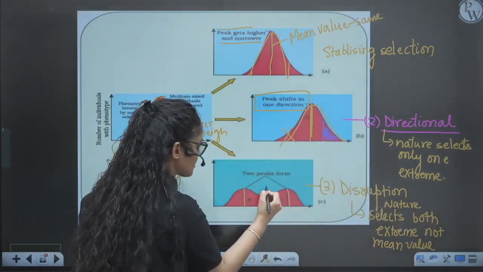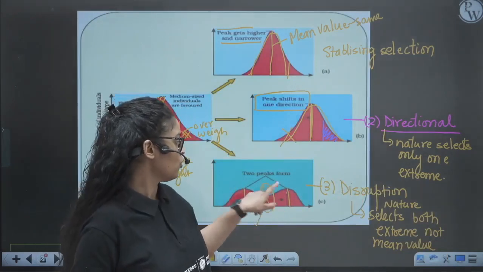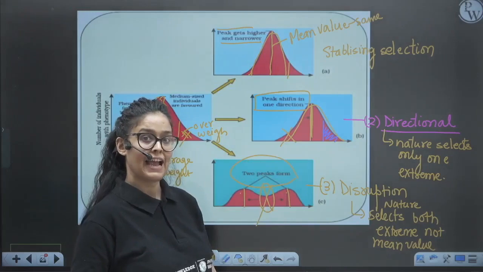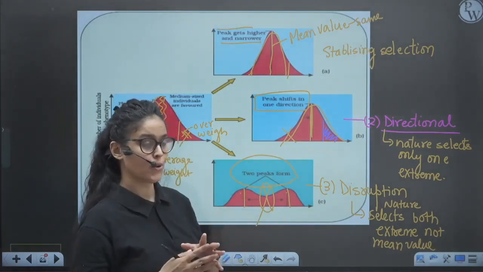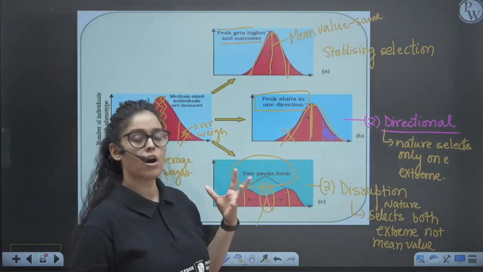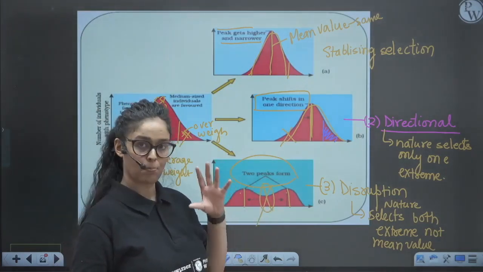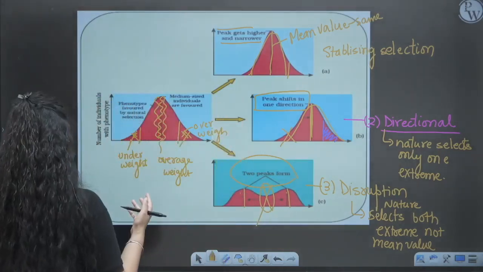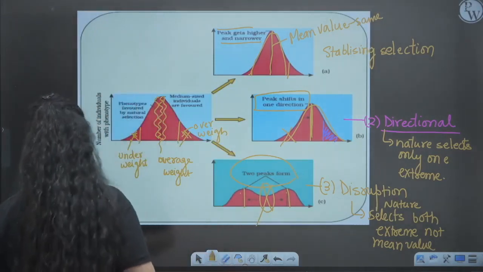So two peaks will form and the mean value has disappeared. So two peaks are formed in disruptive selection. And the best example is the Darwin finches. The Darwin finches with the long beak and the very short beak were selected, and the parent population started reducing, right? So these are the three types of natural selection that also affect the Hardy-Weinberg principle.